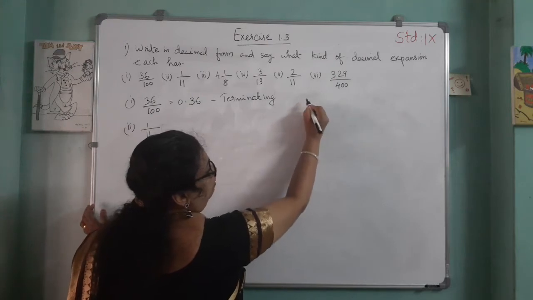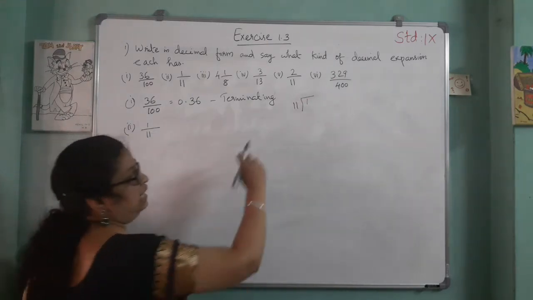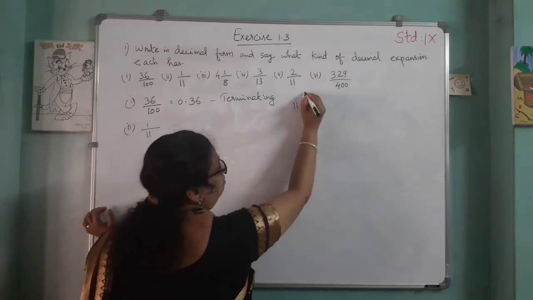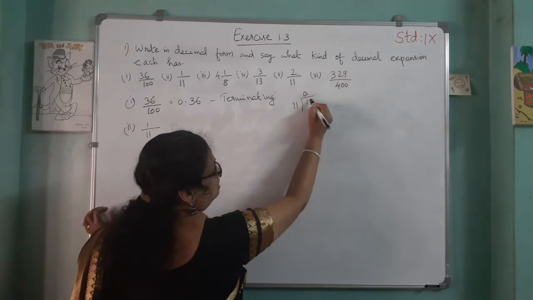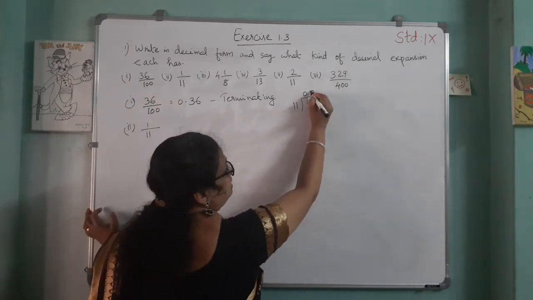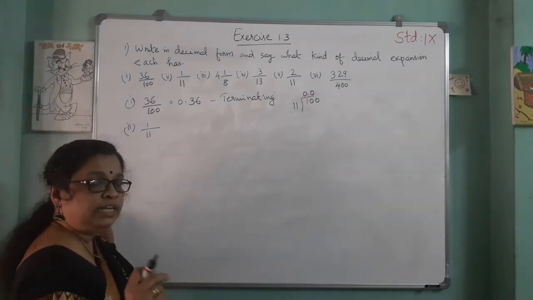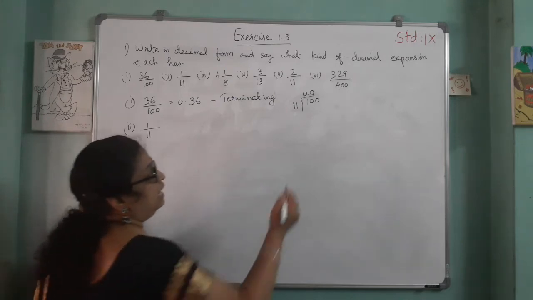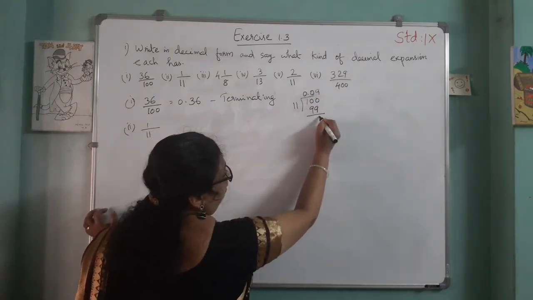Then second one, 1 by 11. We divide 1 by 11. Here the dividend is less than the divisor, so we put a decimal point in the quotient. Then it becomes 10. Now also it is less than the divisor, so again we take 0. So it becomes 100. In 100, how many times does 11 go? 11 nines are 99. Then the remainder is 1.